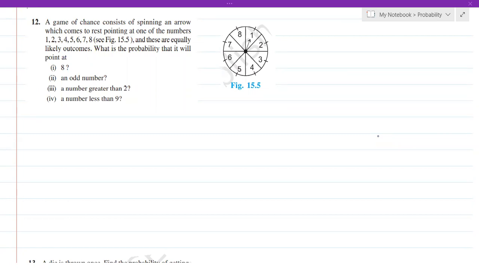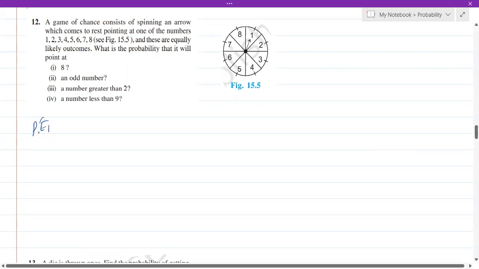A game of chance consists of spinning an arrow which comes to rest pointing at one of the numbers. So the numbers are 1, 2, 3, 4, 5, 6, 7, 8, and these are equally likely outcomes. What is the probability that it will point at 8? Now, P of E1. Here, the total possible outcomes: either you might get 1, 2, 3, 4, 5, 6, 7, or 8. So totally there are 8 possible outcomes. Out of that, what is required? You require only 8, right? So the probability of getting 8 will be 1 out of 8.